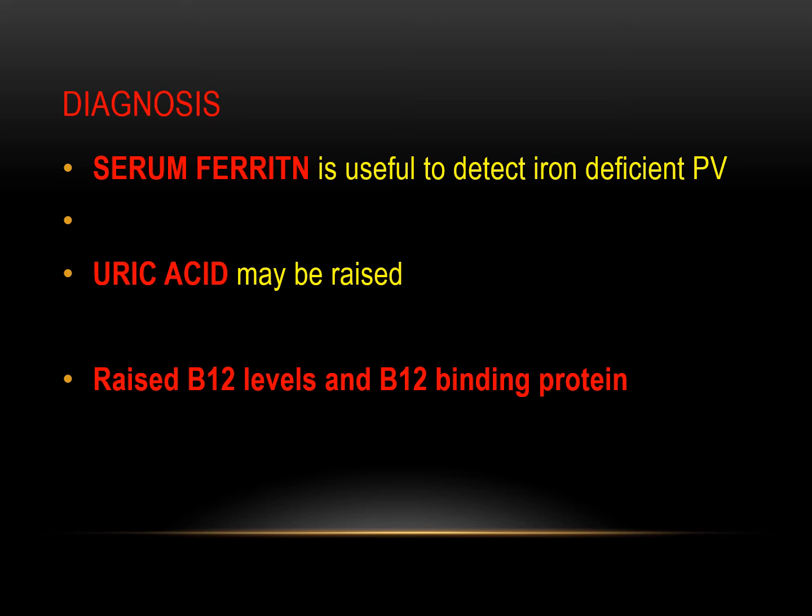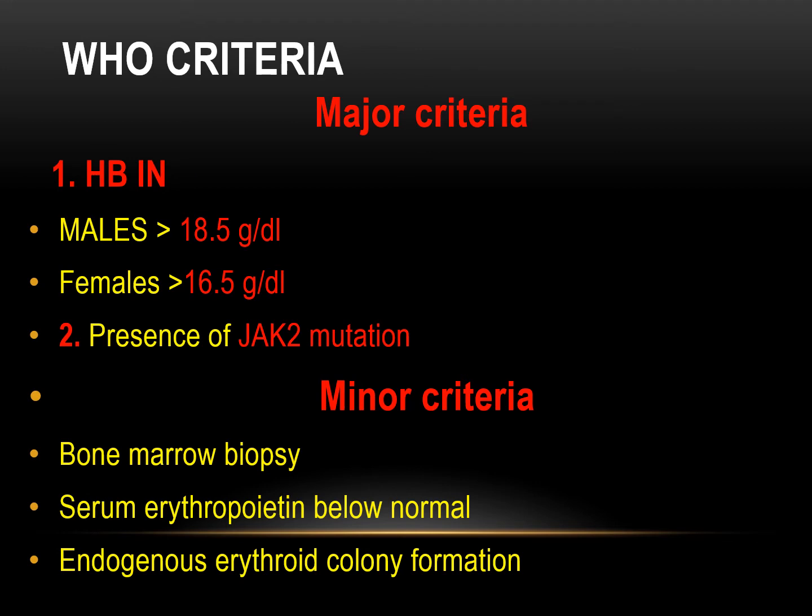Serum ferritin is useful to detect iron deficiency in patients with polycythemia rubra vera because RBCs are rapidly growing, so serum ferritin may be normal or markedly low. Uric acid may be raised, as we have already discussed. Raised B12 and B12 binding protein may also be seen in patients with polycythemia vera.